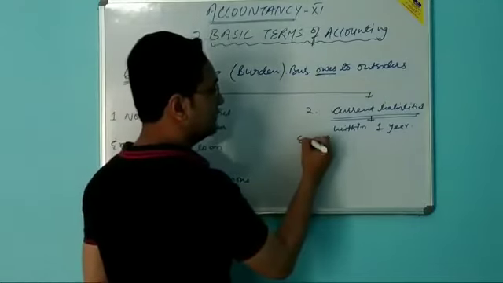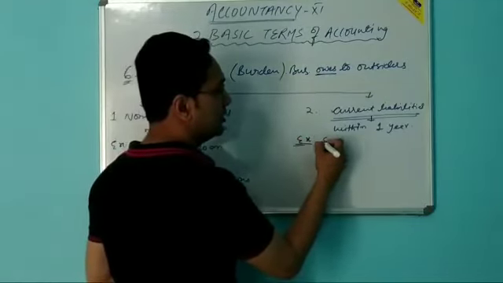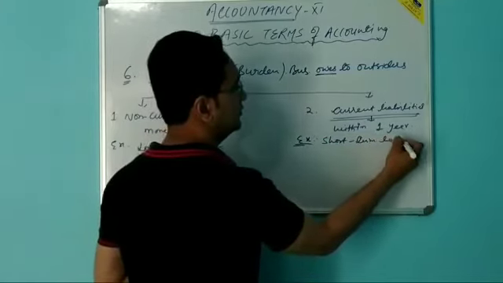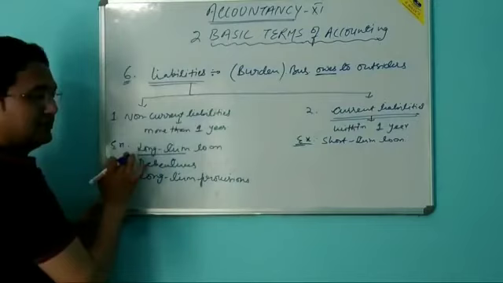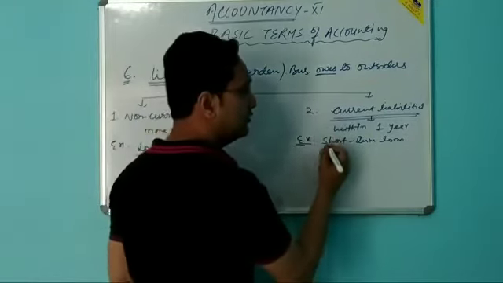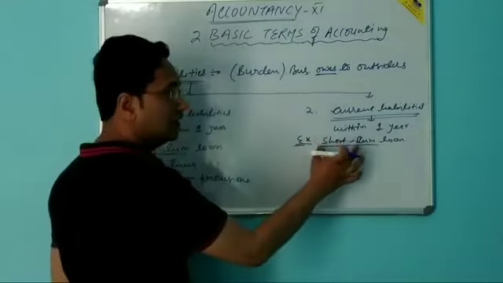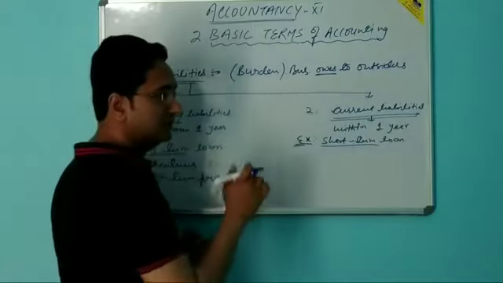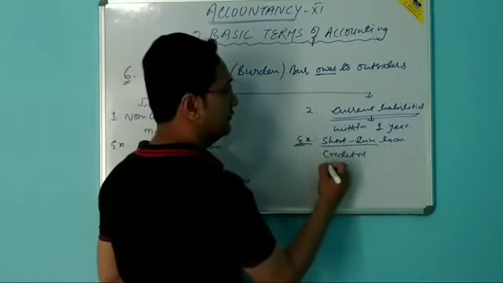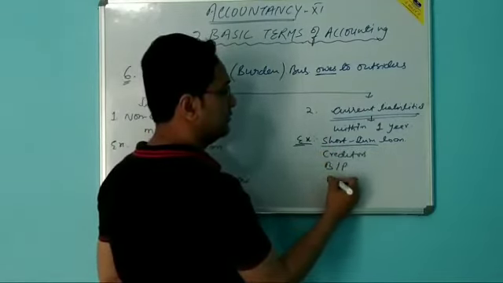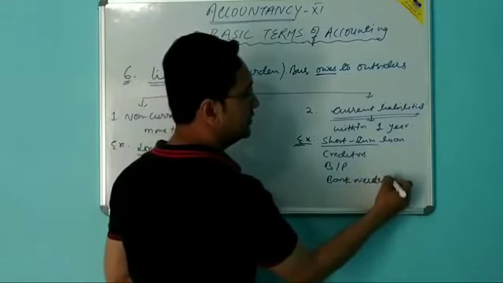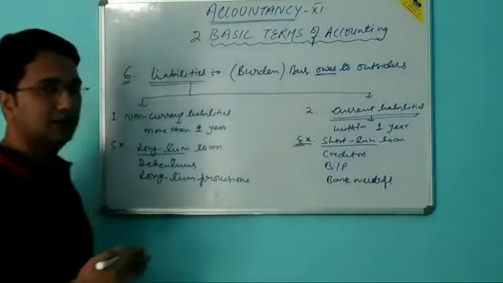We can take the example of current liabilities. Short-term loan. In non-current liability I have used the word long term. In current liability, I have used the word short term. Short term means period of 1 year. The second example is creditors, bills payable, bank overdraft. These are some examples of current liabilities.